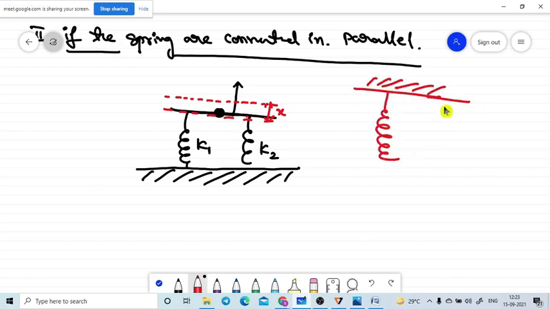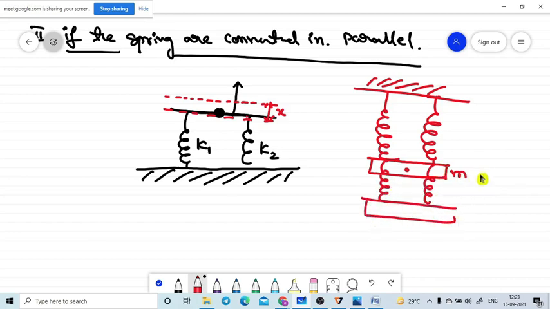The second spring is connected here, so that the two springs are connected in parallel. We can say that the load due to this one is connected. Let me take that load as mg. Due to this load, the springs are coming down, so they are elongated like this. So that elongation is the same in the two springs because of the load which is attached to the two springs at a time. That is very important.